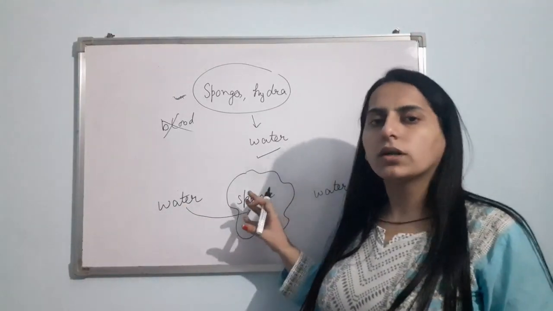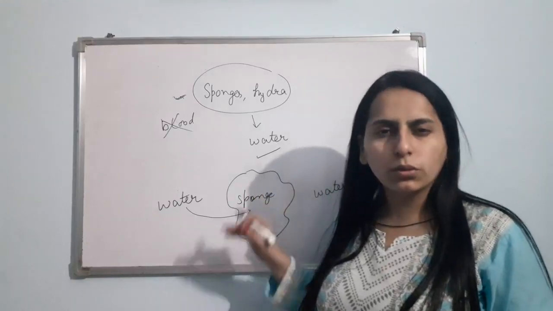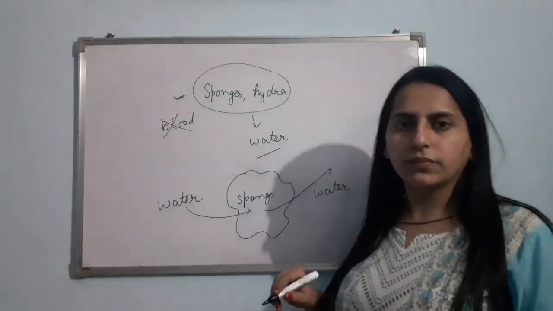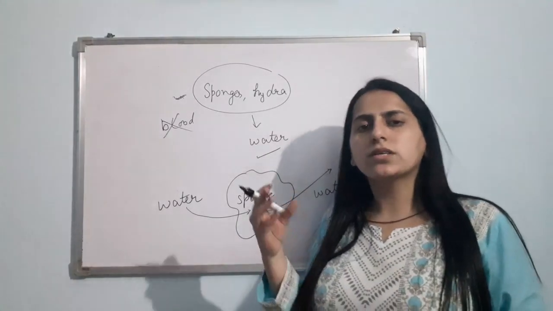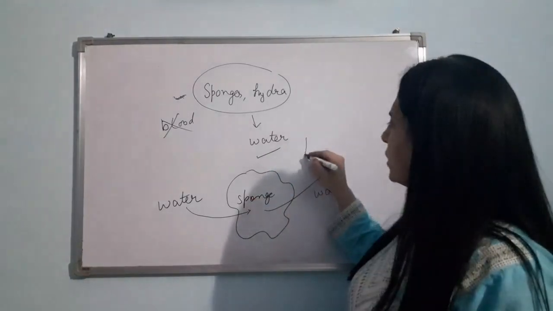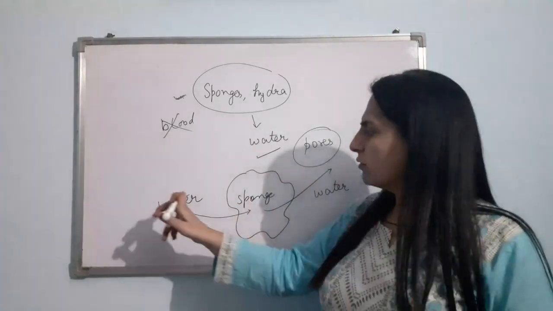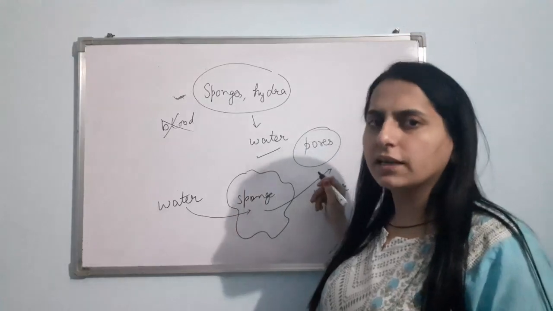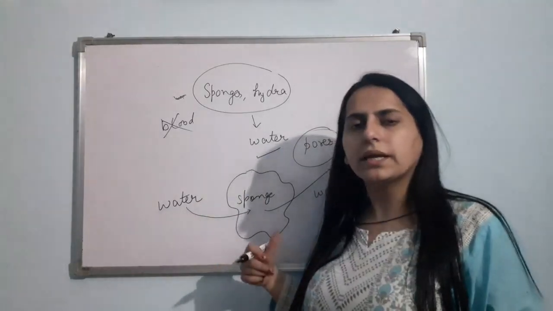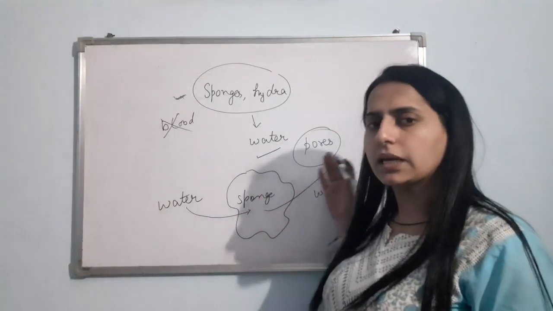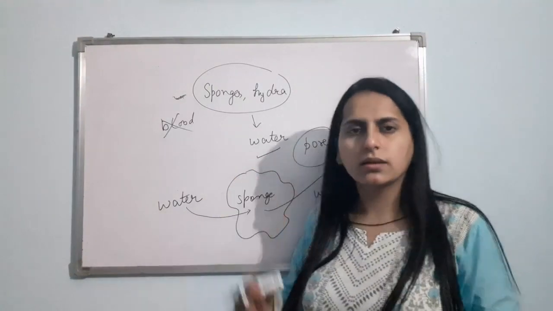Now in the same water, the sponge will give CO2 and waste products, and the water again will leave the body. On the surface of the body of the sponge, pores, small holes, are present. Via those pores, the water enters and the water leaves. When the water is coming, it is bringing nutrients and oxygen, and when it is leaving, it is taking away CO2 and waste materials. Clear?